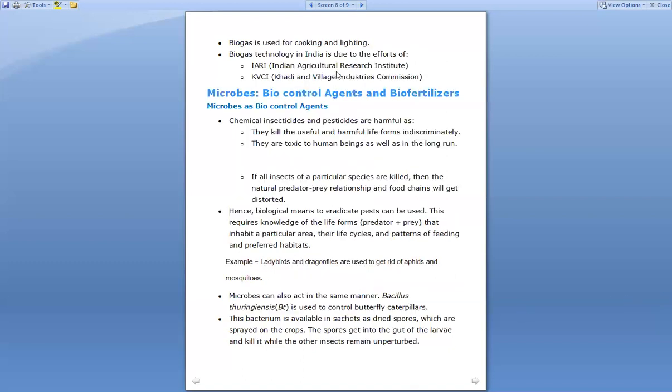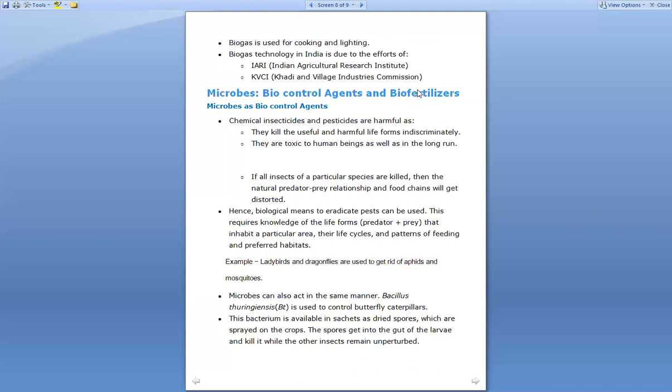Next, this biogas is used for two things. First is cooking, and second is lighting, right? So these are the two useful ways through which we can use the biogas. And this technology in India is due to the efforts of two institutions, right? First is the IARI, and second is KVIC. The full form of IARI is Indian Agricultural Research Institute, and KVIC is the Khadi and Village Industries Commission. So these are the two main institutions which played a very important role in the biogas technology, right?